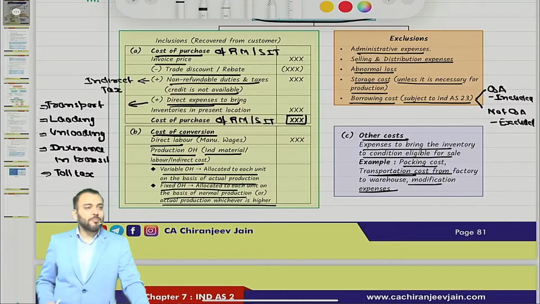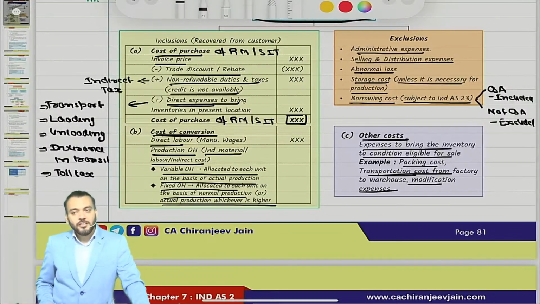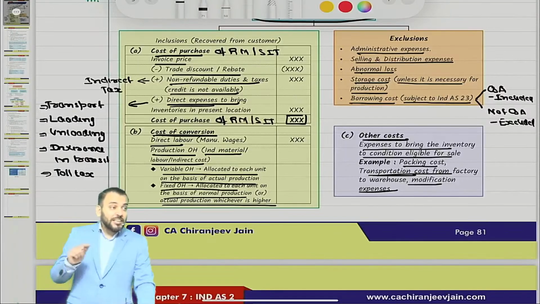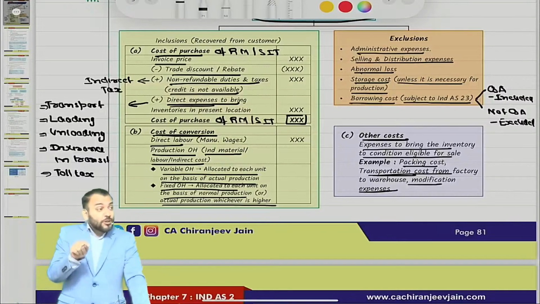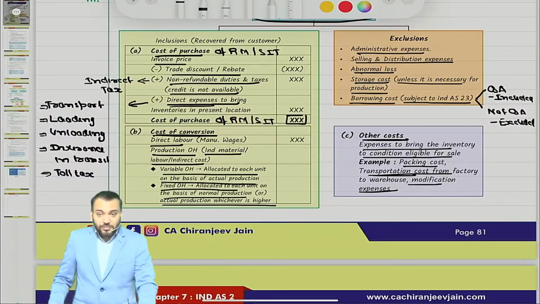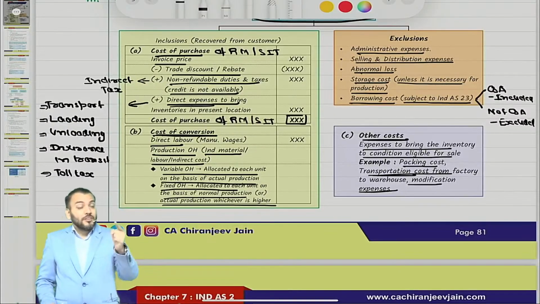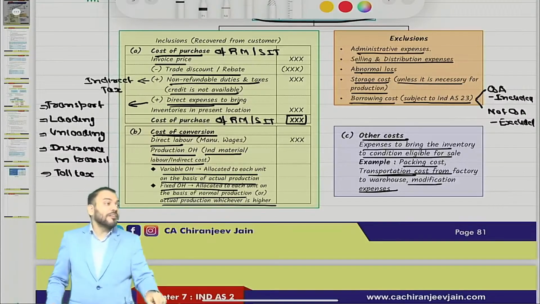I mean, right now I have said one point. Whatever is not included will be charged to PL as an expense. Do you know depreciation will be charged to PL as an expense, and therefore it will not be included? So you applied the CA inter concept, but that is not correct. Depreciation related to those property, plant and equipment which are engaged in production purpose will be a part of production overhead. Means depreciation of plant and machinery which are directly engaged in production will be included in what?